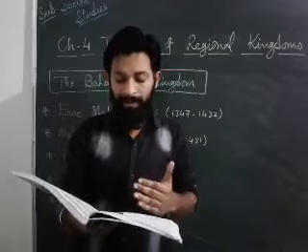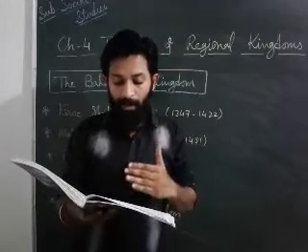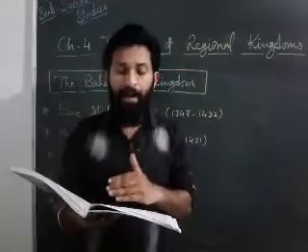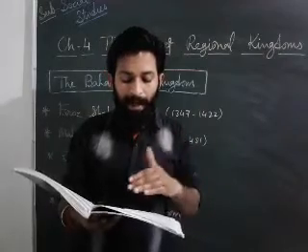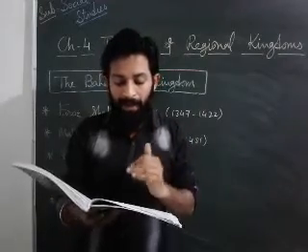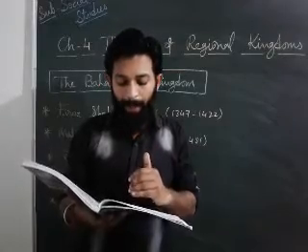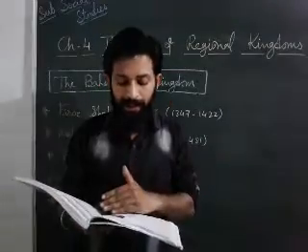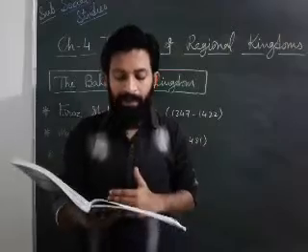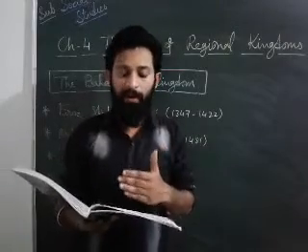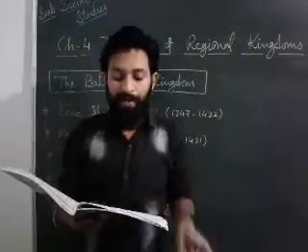Mandalams means provinces. Each mandalam, or province, was headed by a governor. And nadus, meaning districts, were also part of that empire. Ishtalas means sub-districts. Gramas means villages.